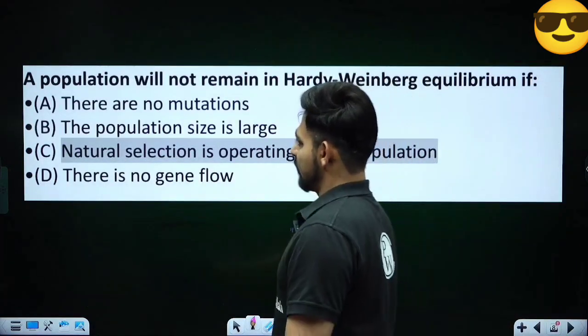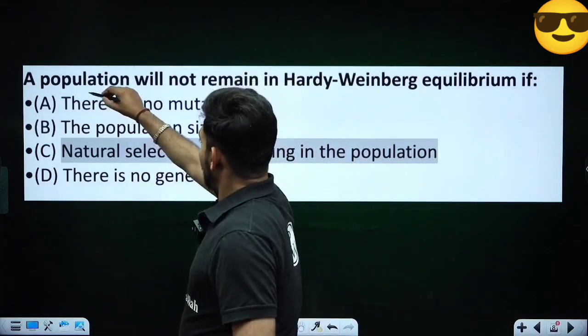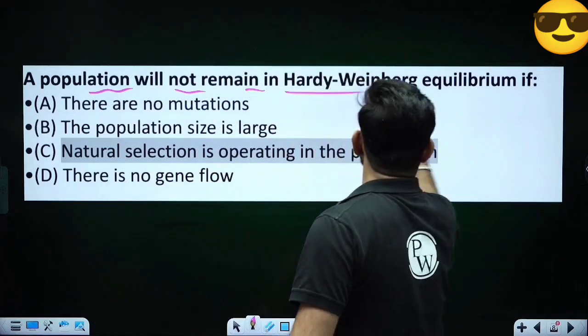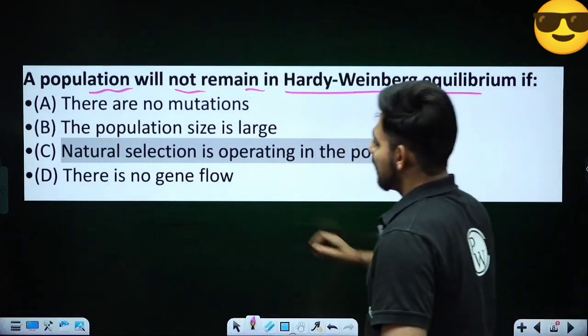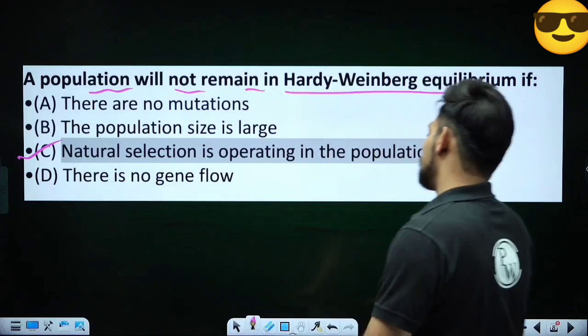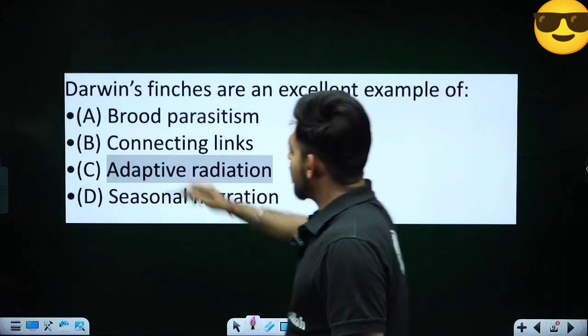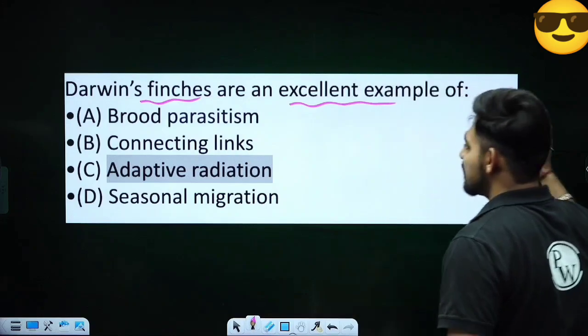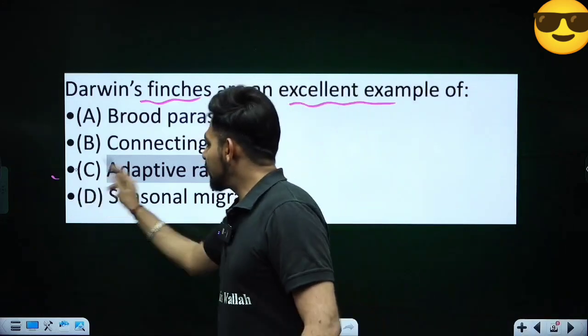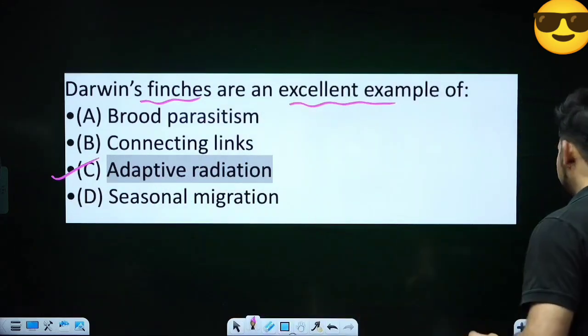Another question, a population will not remain in Hardy-Weinberg equilibrium if natural selection is operating in that population. Now, Darwin's finches are an excellent example of adaptive radiation, another important topic.